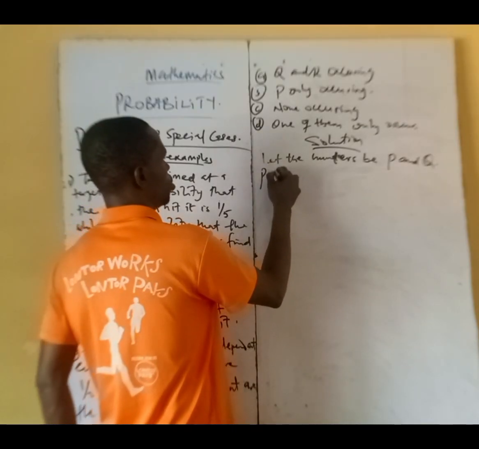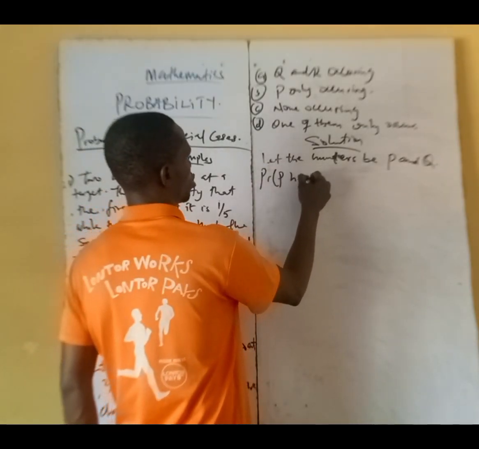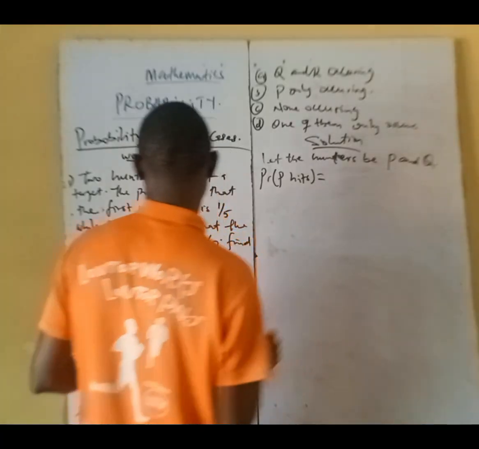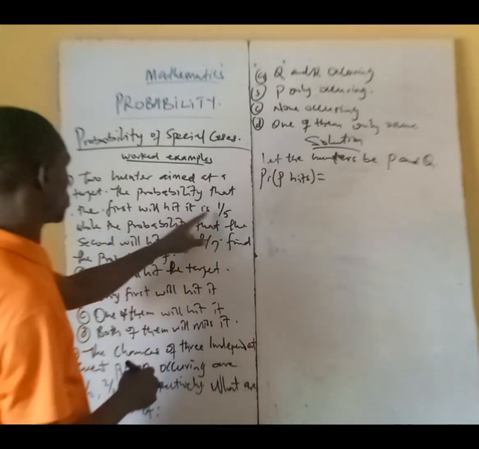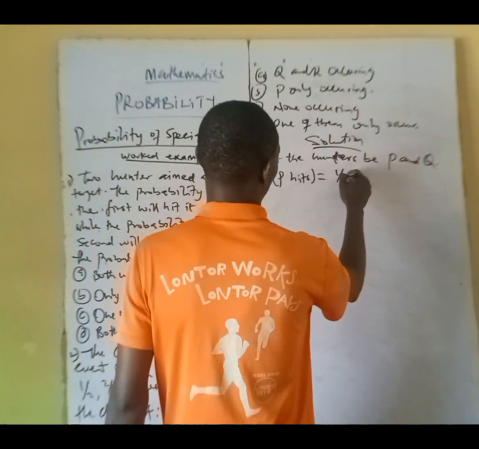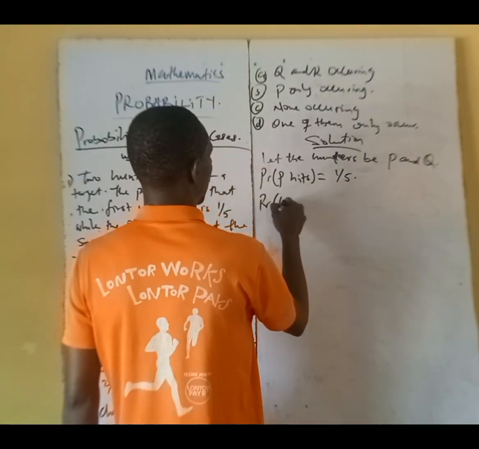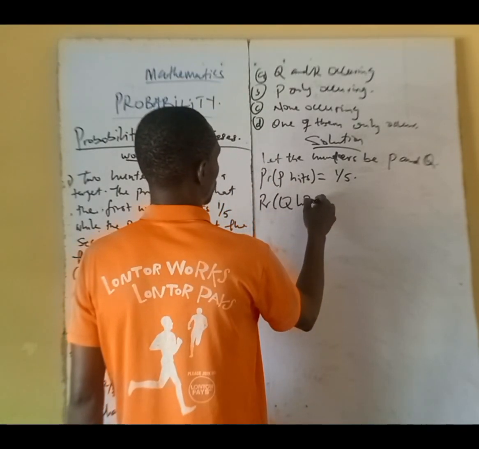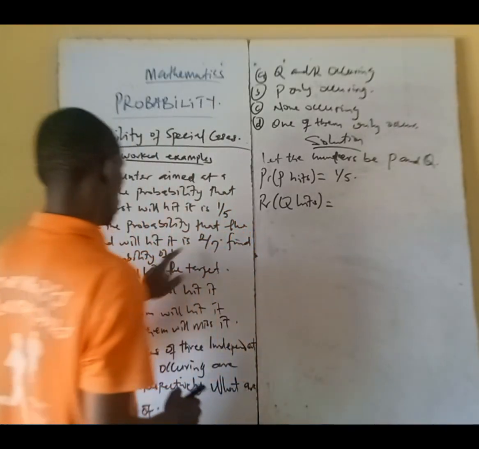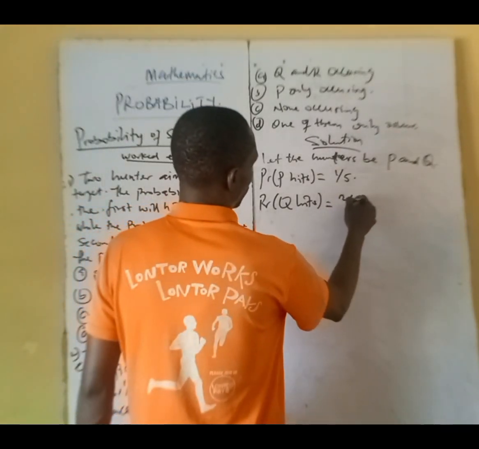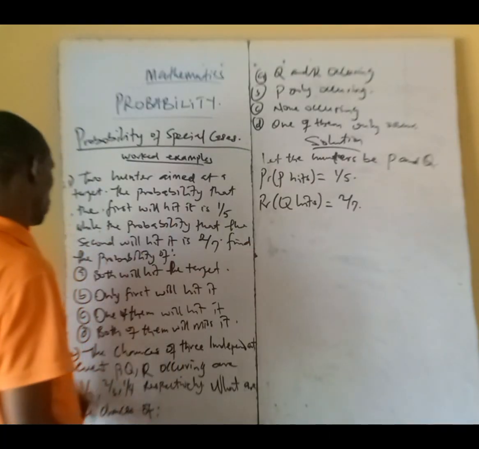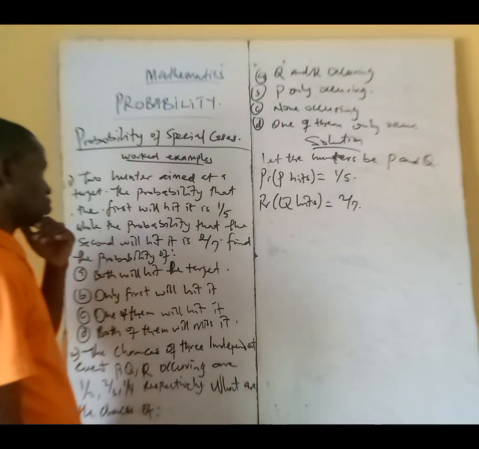Probability that P will hit it is what? 1 over 5. Then probability that Q will hit it is what? 2 over 7.